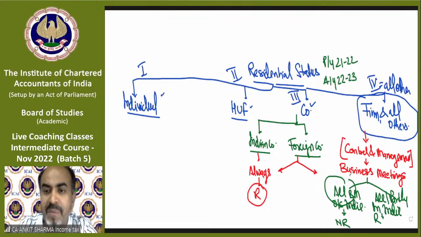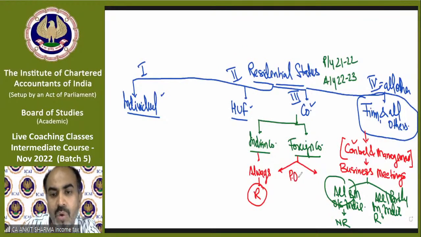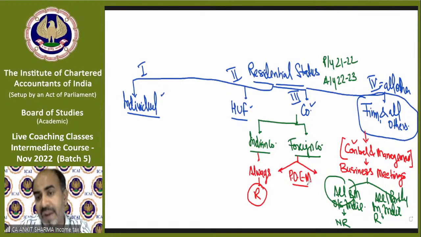As a partnership firm has a concept of control and management, in the same way a foreign company has a concept of POEM, which we call place of effective management. We have to find out, in case of a foreign company only, where is the place of effective management of that foreign company, and that only in substance.